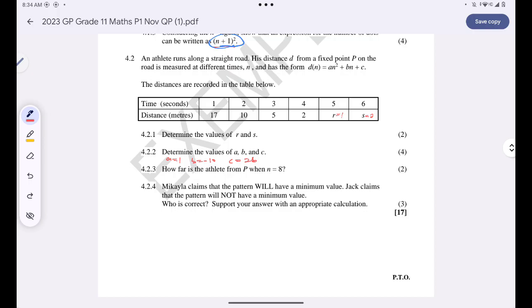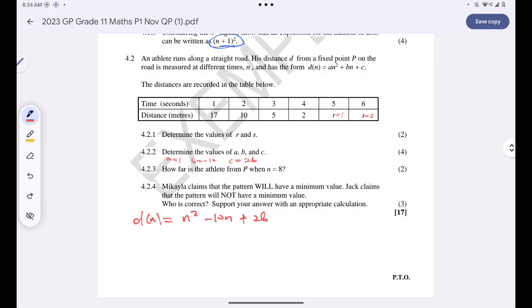Why? Because dn is equal to positive n squared minus 10n plus 26, right? If a is positive, if you check it graphically, it simply means that your graph will be like this and your minimum value will be there. So in this case, yes, we will have a minimum value.